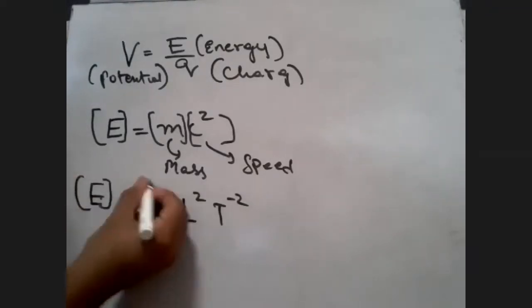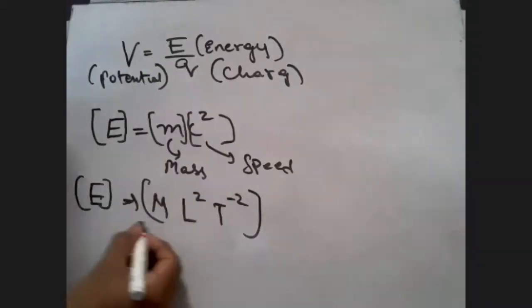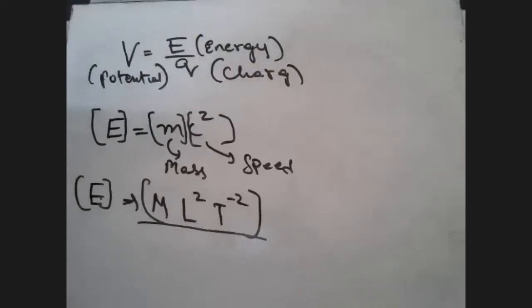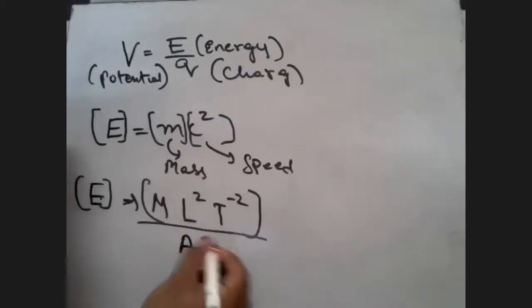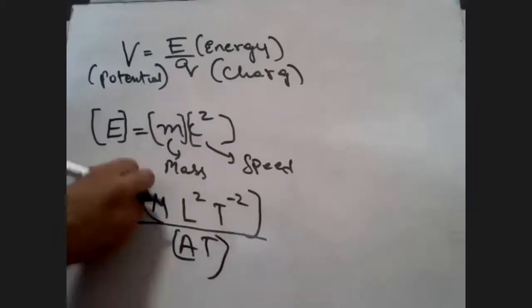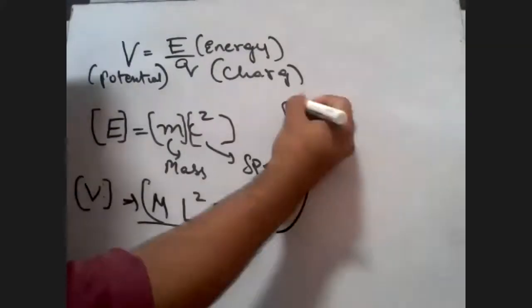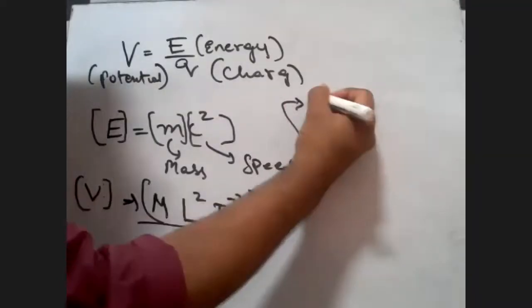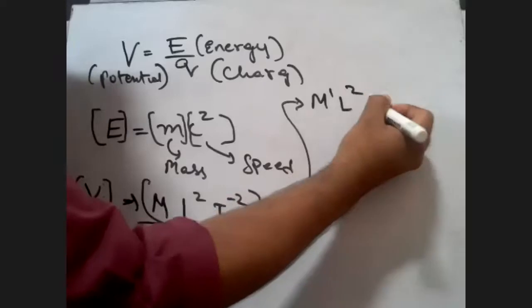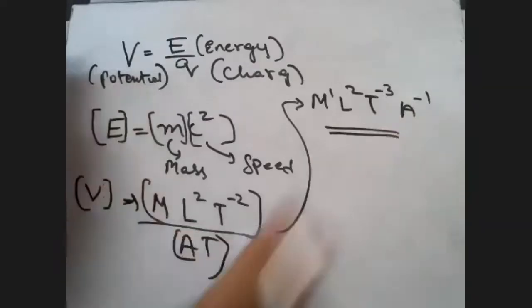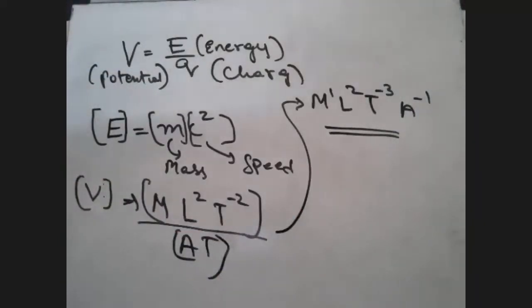Energy's dimensions are this, right? Divide this by Q. What we found out just now, Q was what? A into T. So you're going to get A T over here. This is giving you the dimension of potential. Potential is simply voltage, just like a battery. So what are you going to get, students? You can see you're getting M1 L2 T raised to minus 3, and of course A raised to minus 1. This is going to be the dimension of your potential. I hope these things were very easy for all of you.